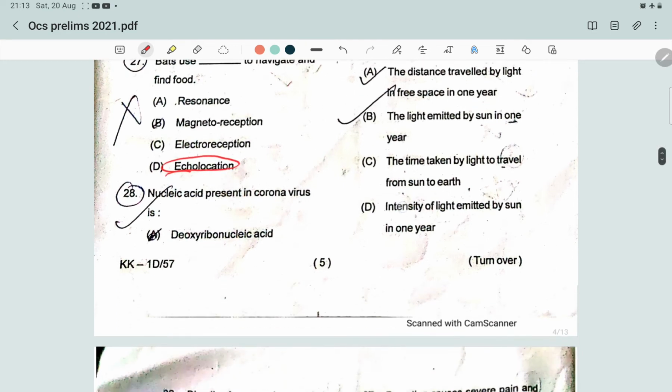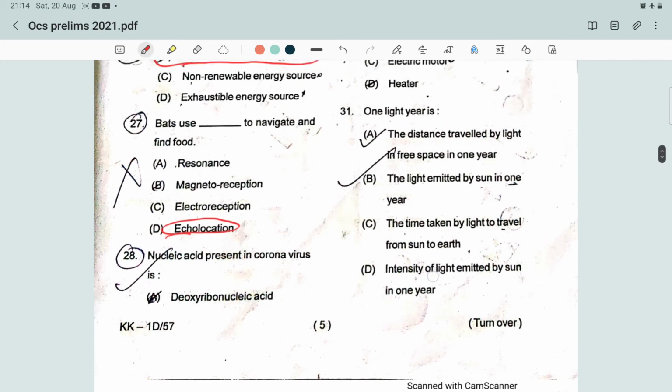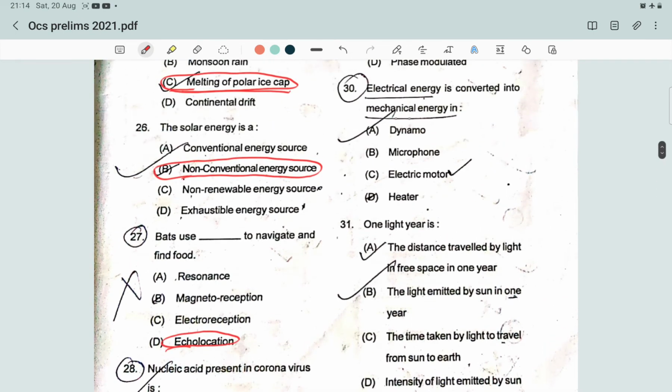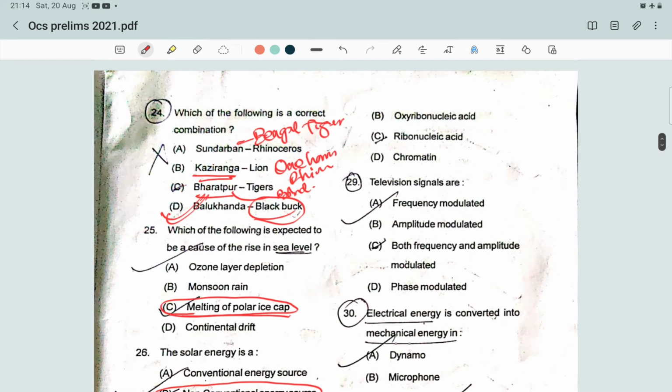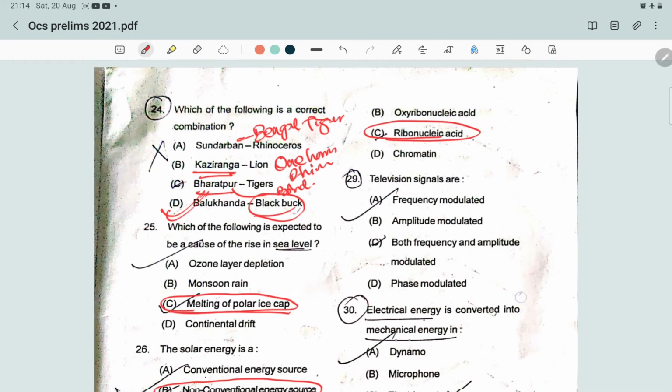Next question: the nucleic acid present in coronavirus is which of the following? The coronavirus particles are organized with long ribonucleic acid polymers that are tightly packed into the center of the particle. So the correct answer will be ribonucleic acid.